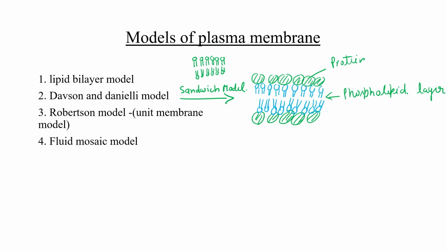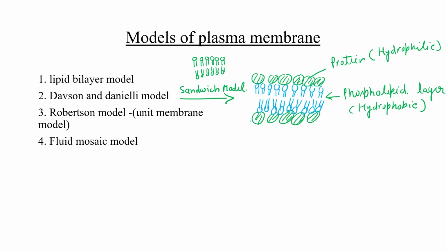If I write over here hydrophilic, and this lipid, of course, hydrophobic. So like this, he just changed the structure somehow, but his model was influenced by the Davson model.